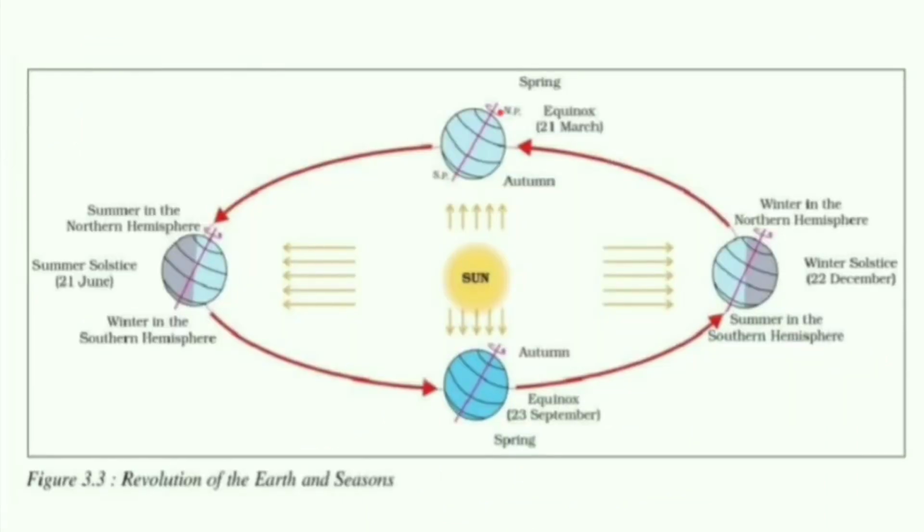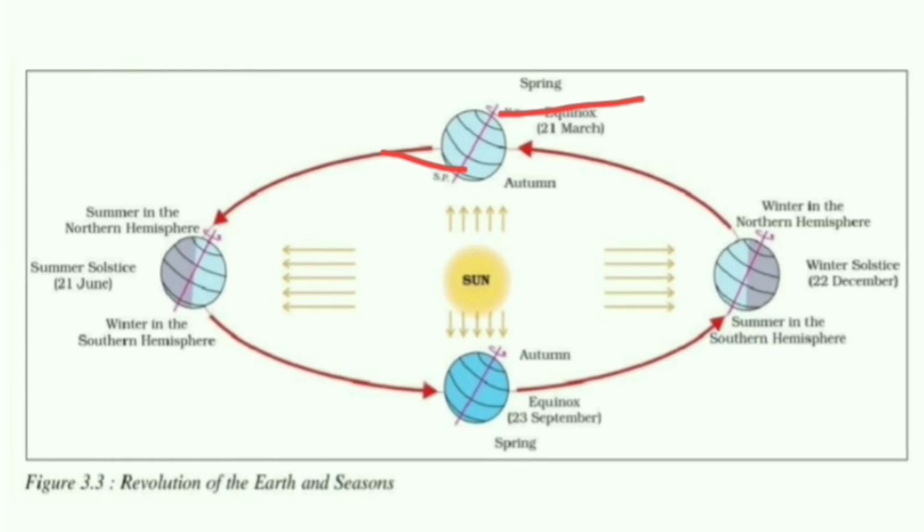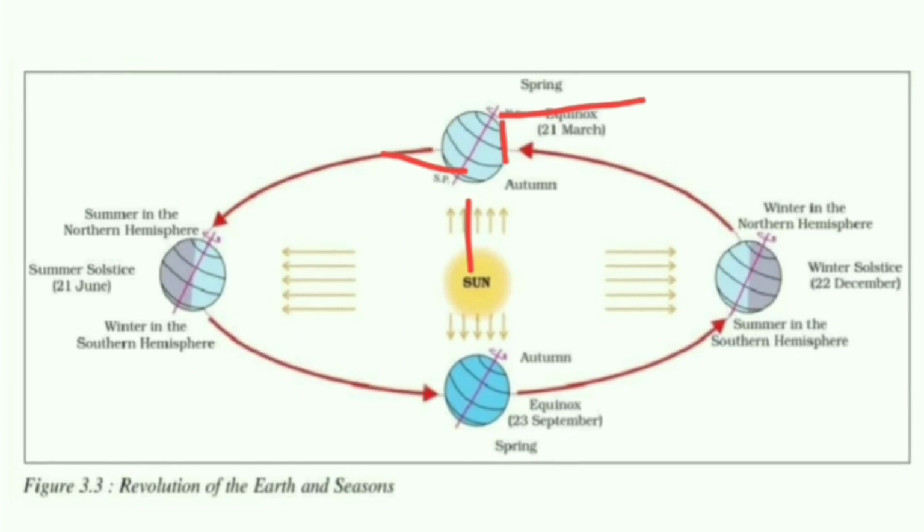In the figure we can clearly see here is the North Pole and here is the South Pole. And on March 21st we experience equal day and equal night. So we can say this is equinox. And here the southern pole of the earth is towards the sun and the northern pole is farther from the sun. As a result, we experience spring season in the northern hemisphere and autumn season in the southern hemisphere.